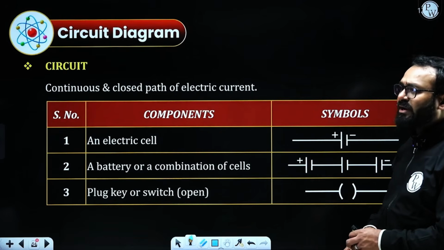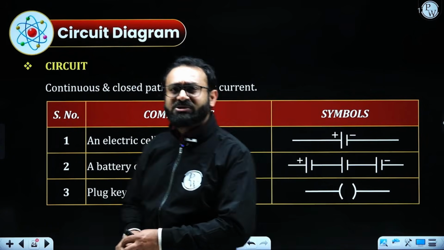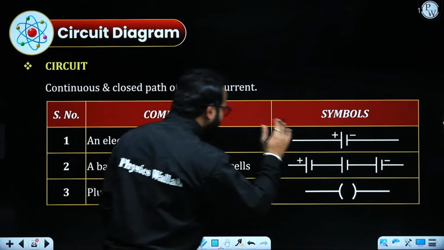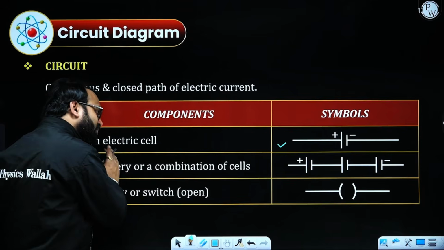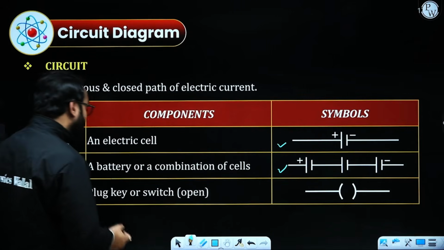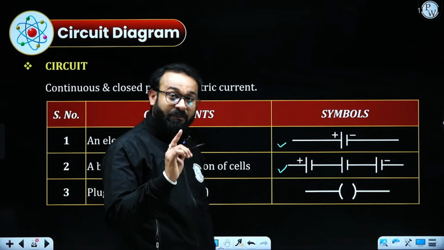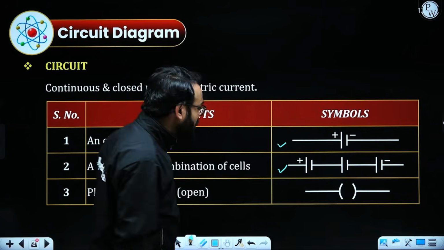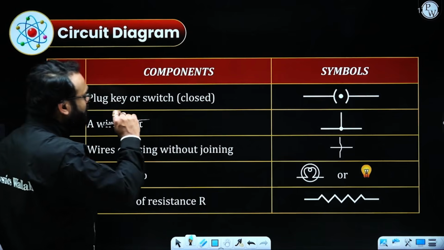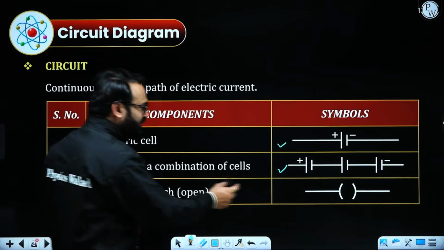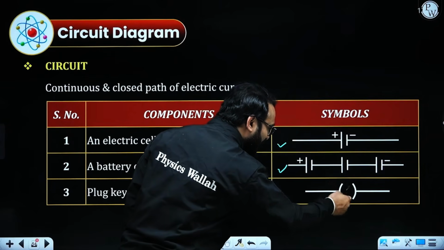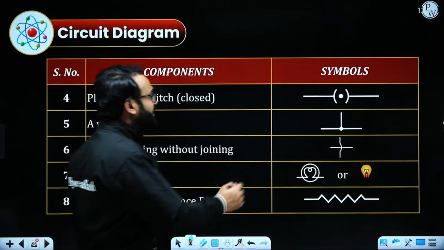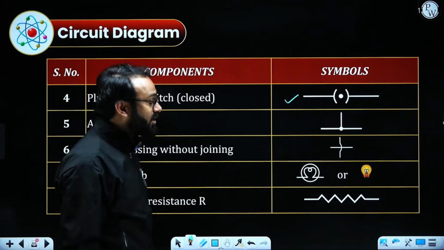Talking about the diagram, what kind of circuit generally you would be able to see when there will be an electric circuit. So for electric circuit, the symbol will be like that we have already mentioned earlier as well. For the battery, the combination of cells you would be able to see. For the plug or switch, if in the circuit a switch is given and it is given like that, that means the circuit is closed. Whereas if this type of switch is given where there are only kind of bracket and 2 lines are given, that means the circuit is open, the current is not going to flow. Whereas if this kind of symbol is given, that means the circuit is closed, the current is flowing through it.